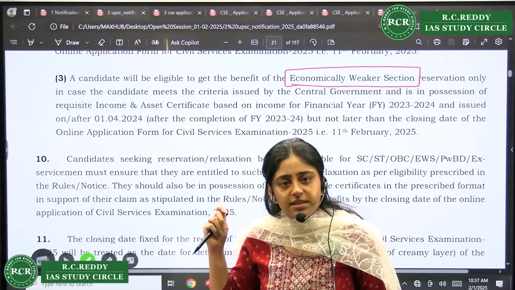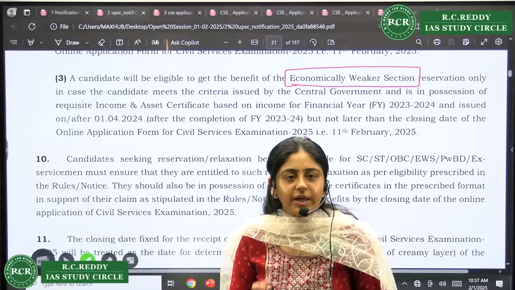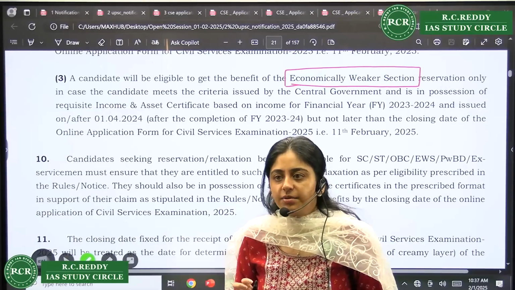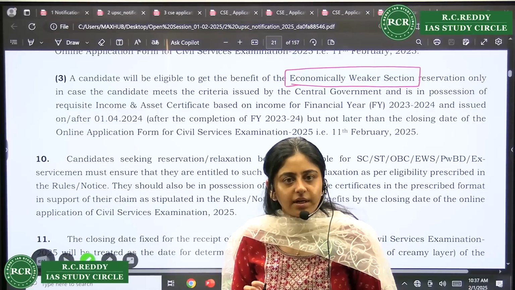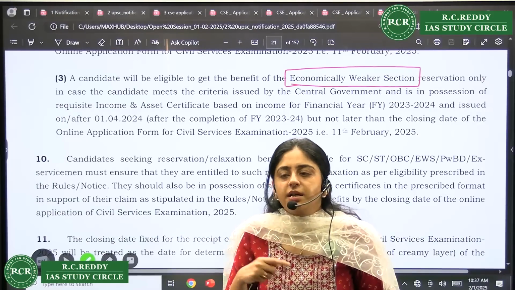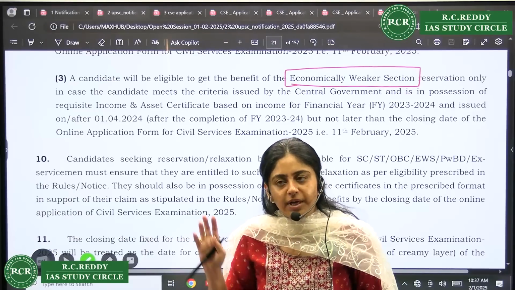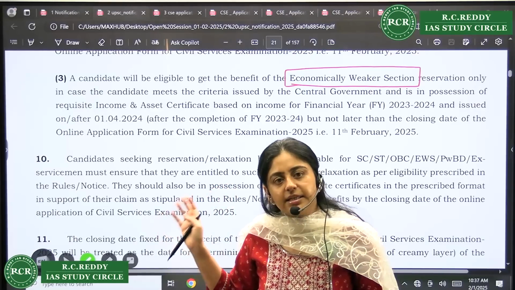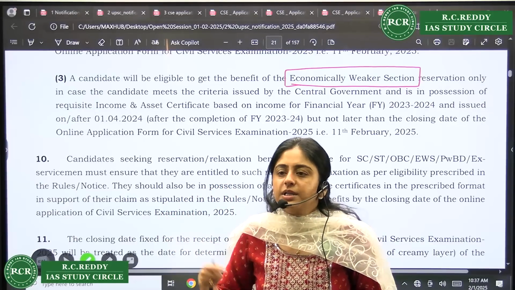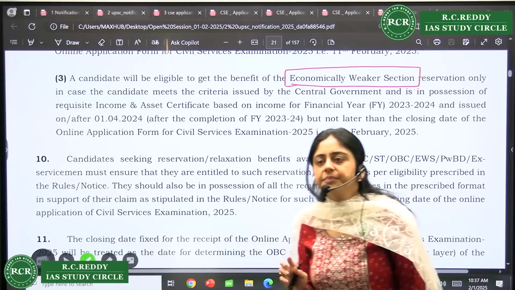In one sense, this elaborate application form is beneficial only. It is protecting a genuine, honest candidate who is applying for the examination. Right? So you cannot change your category. You cannot, next year, say that okay, I will show less income, I can become an EWS. No, you cannot. Once your category is submitted, you will appear in your consecutive exams in the same category only. Right? Are we clear here?